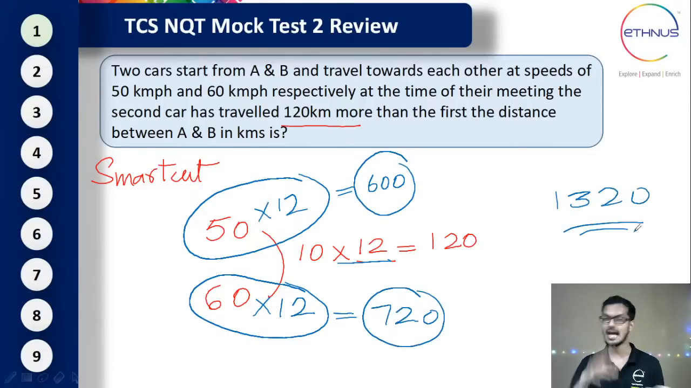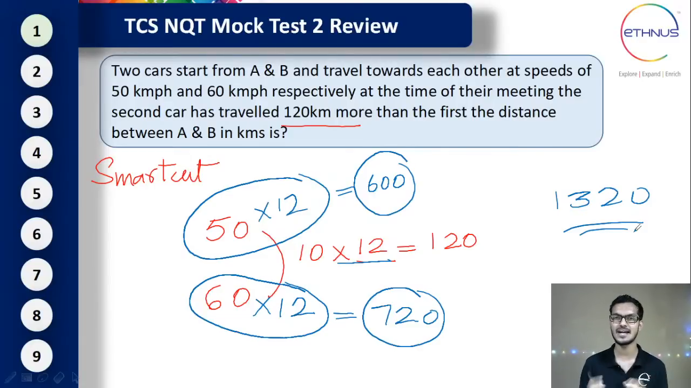I wrote all these things so that you will understand, but actually you don't have to do this calculation. You can just assume 50 and 60 as the distances. Suppose 50 and 60 were the distances traveled by both the cars, then the difference would have been 10, but here the difference is 120. So make that difference of 10 as 120. What is that multiplier? 10 into what is 120? 10 into 12 is 120.